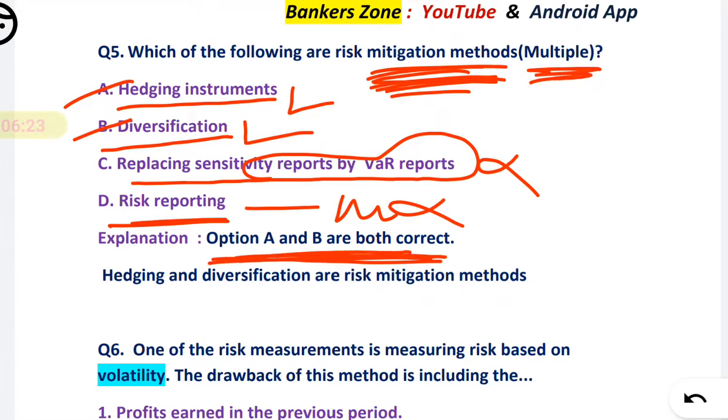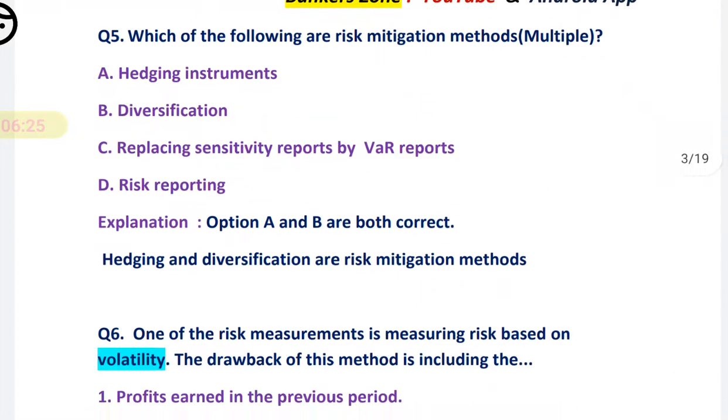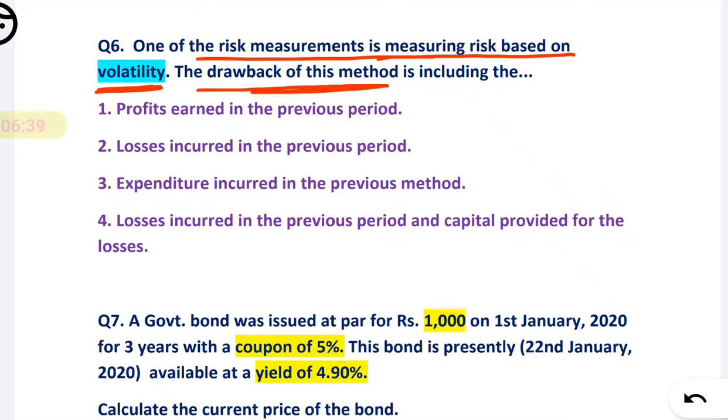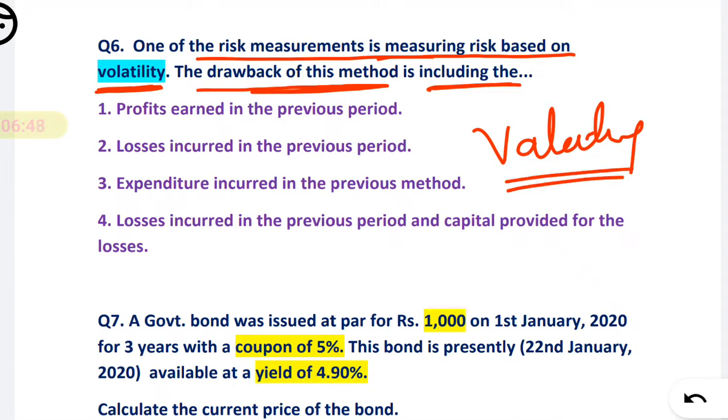1 A and B. Okay, now question number 6, one of the risk measurements, measuring risk based on volatility. Basically it is volatility. The drawback of this method is including, what is the drawback of basically a volatility? They are asking a drawback of a volatility.